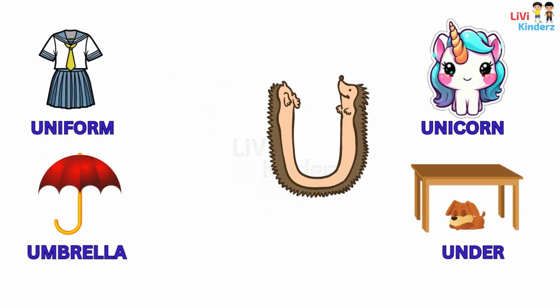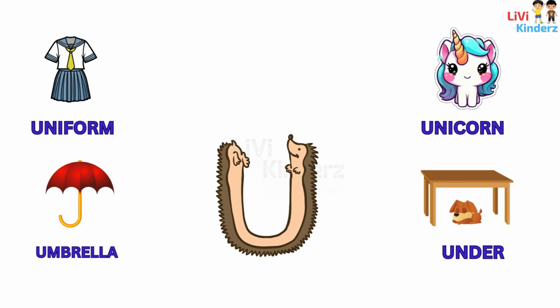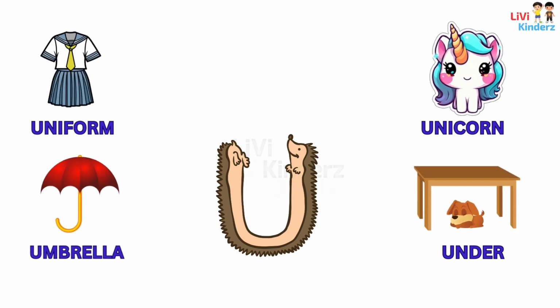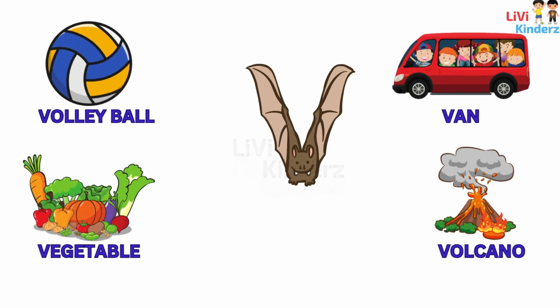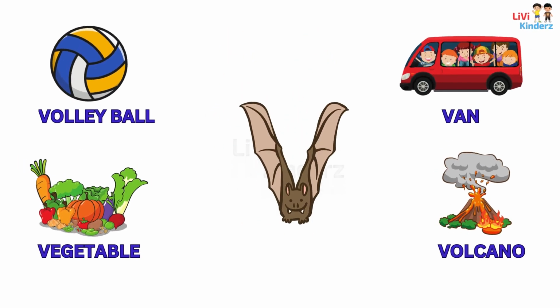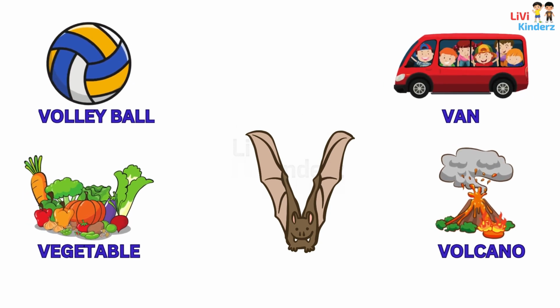U is uniform. U is unicorn. U is umbrella. U is under. V is volleyball. V is van. V is vegetable. V is volcano.